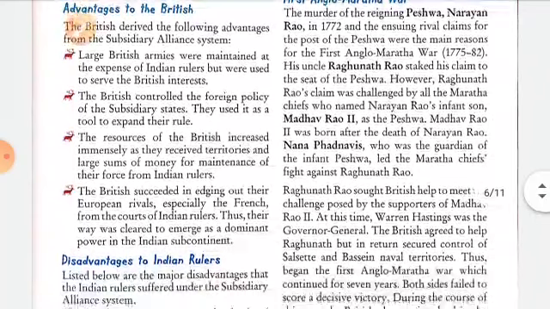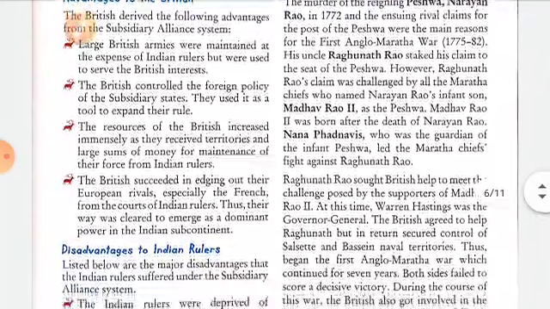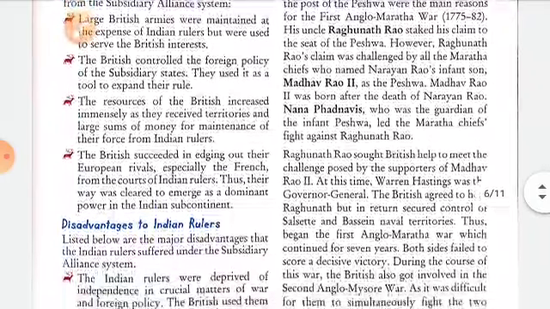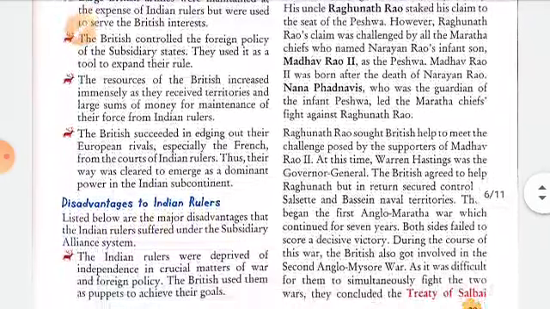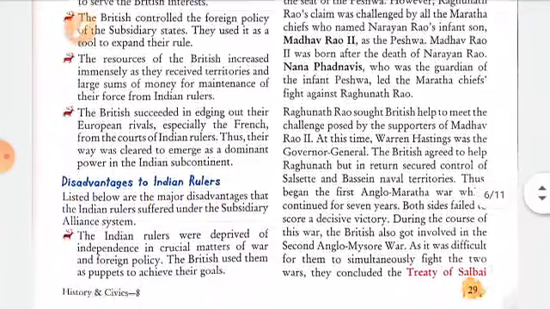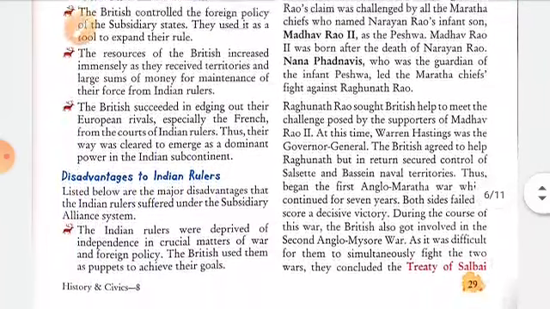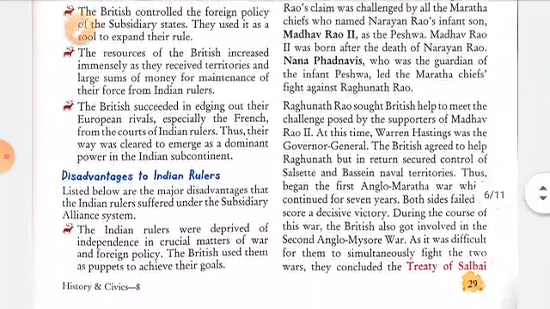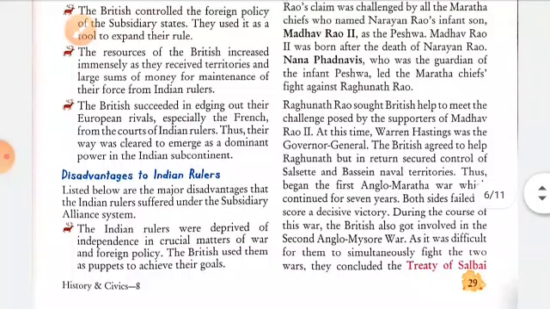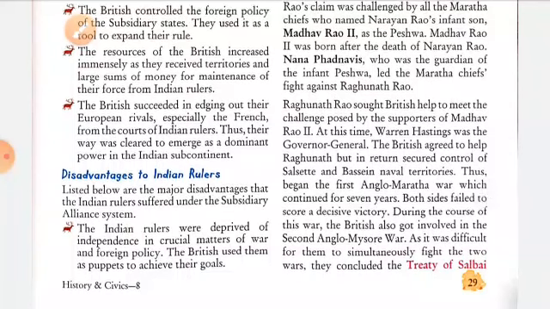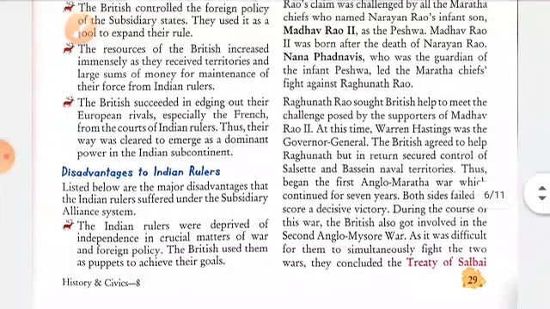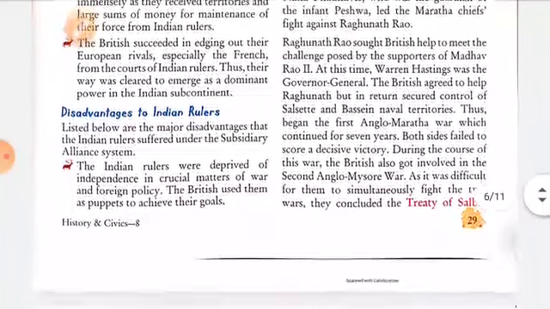They got huge resources, as money or territories, to maintain their forces from the Indian rulers, and all their European enemies were edged out, especially the French, and this made them emerge as the dominant power of the Indian subcontinent.